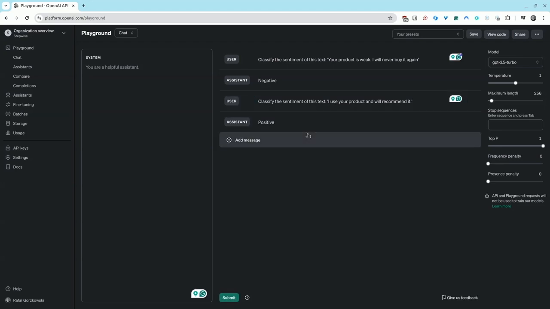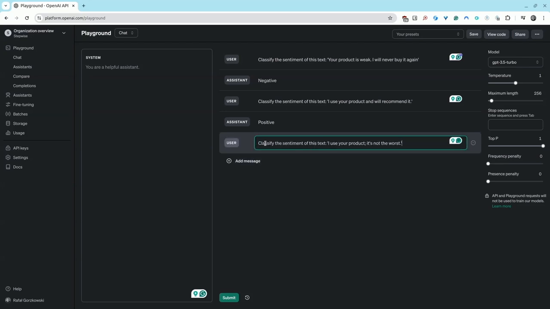Finally, consider a more neutral example. And here's our prompt, as you can see here. I have chosen user message. And the text is, I use your product, it is not the worst. So, upon classification, you will see that the model identifies this sentiment as neutral.